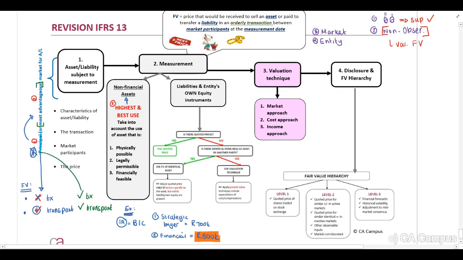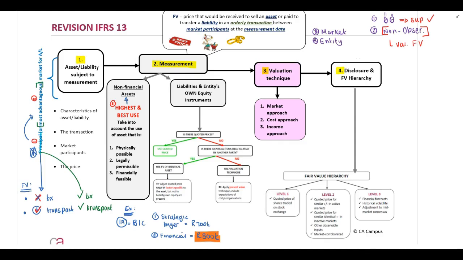Why do we need to calculate the fair value? Remember, IFRS 3 indicates to us that when we purchase an entity through business combination, that the assets and liabilities should be measured at fair value. When an entity performs the fair value measurement, it must determine all of the following. 1. What is the asset or liability to be measured? 2. What is the measurement 3, what is the valuation technique, and 4, the disclosure and fair value hierarchy. I'm not going to go into too much detail with the disclosures.